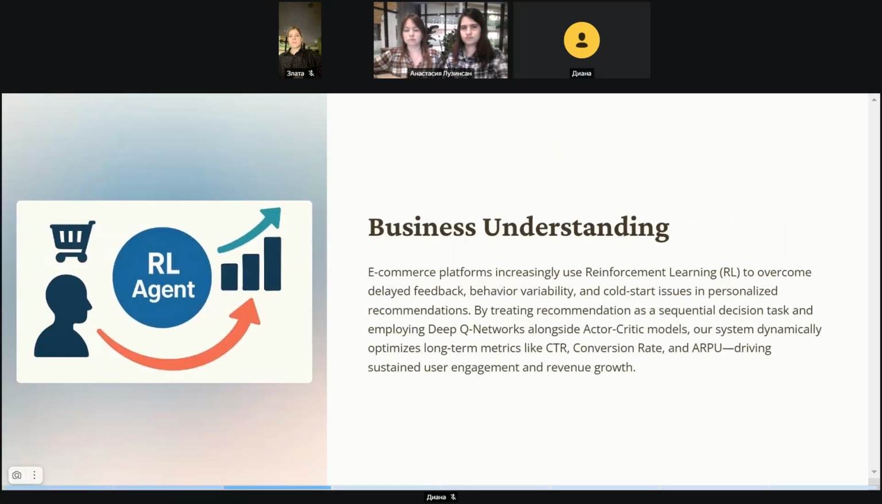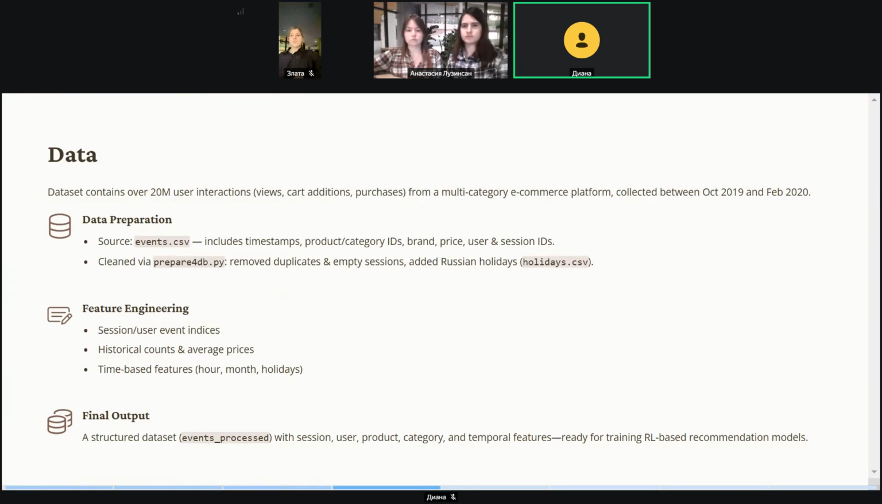Business understanding. E-commerce platforms increasingly use RL to overcome delayed feedback, behavior variability, and cold start issues in personalized recommendations. By treating recommendation as a sequential decision task and employing deep Q networks alongside Actor-Critic models, our system dynamically optimizes long-term metrics like CTR, conversion rate, and ARPU, driving sustained user engagement and revenue growth.